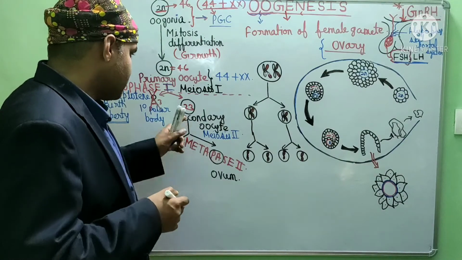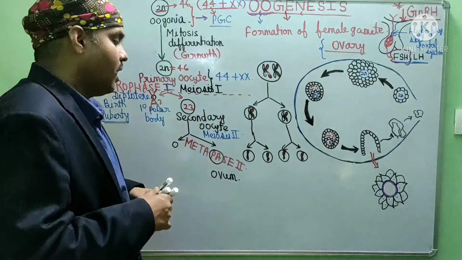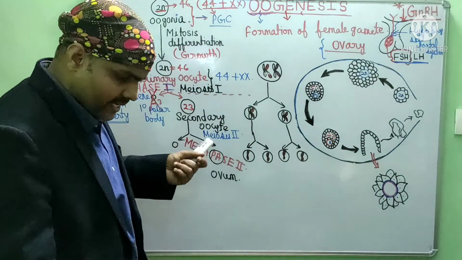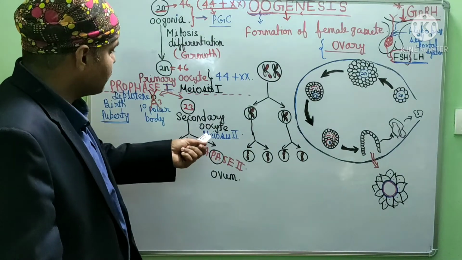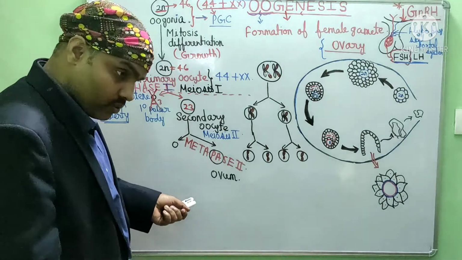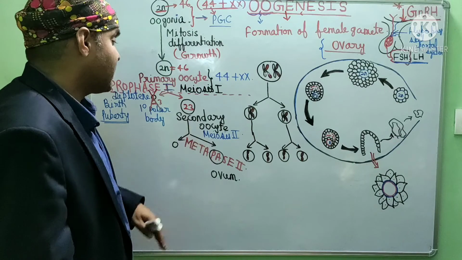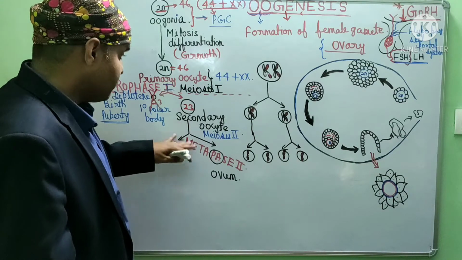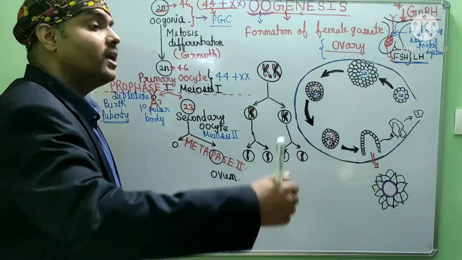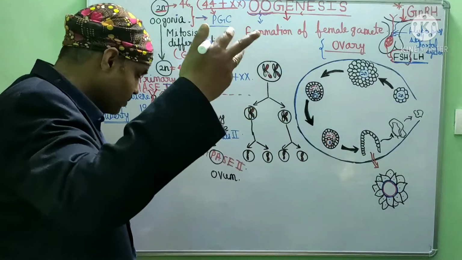Right? Now this secondary oocyte has two options. Like, if a lady is married, this secondary oocyte will interact with the spermatozoa, and if she is not married, then she will not interact with spermatozoa. And if she does not interact with spermatozoa, the secondary oocyte will degenerate.